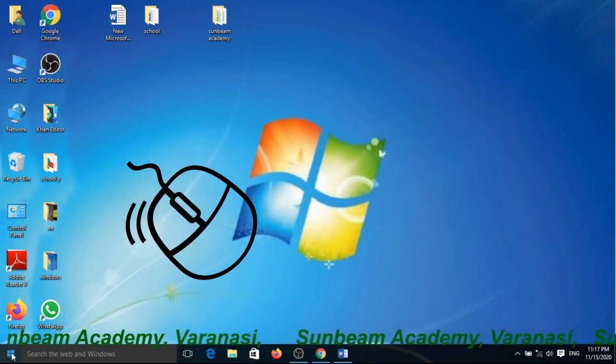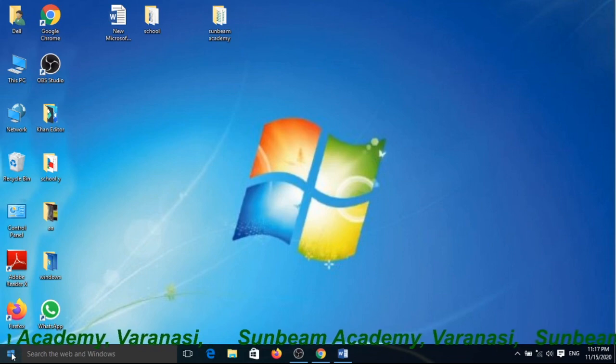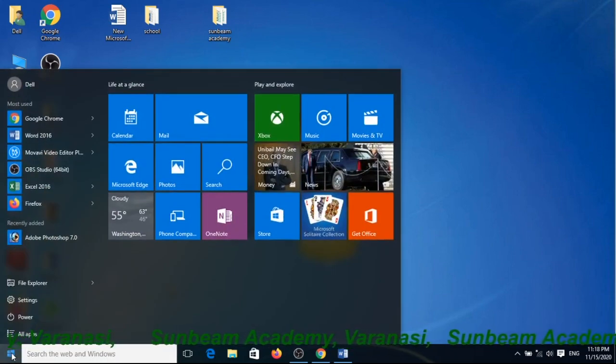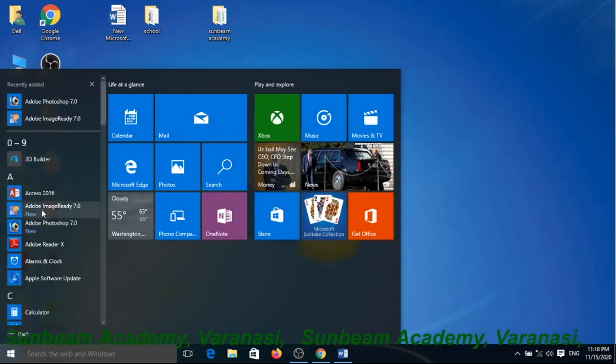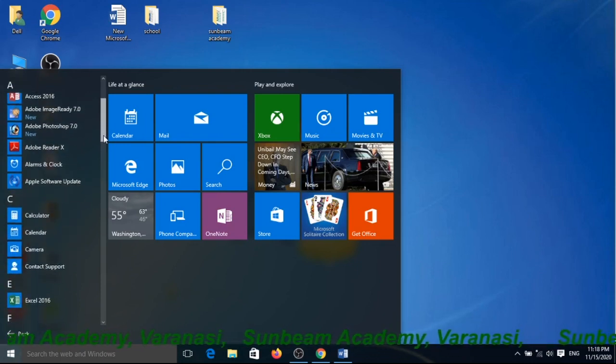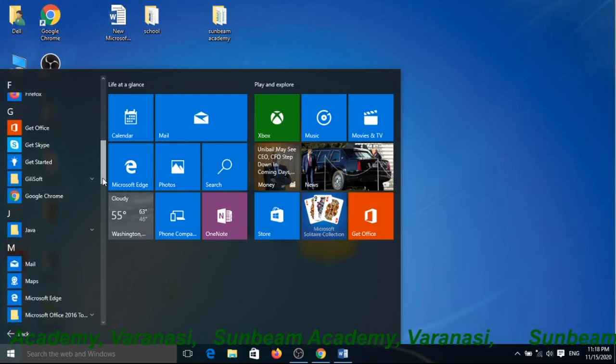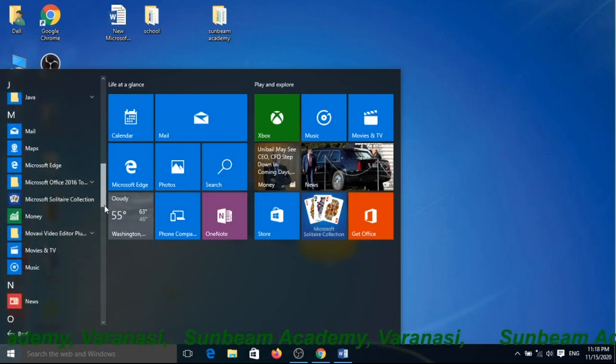When you click the left mouse button, the start menu pops up on the screen. Then after, move the mouse pointer on the all apps or all programs option. Another menu will pop up. Yes, now move the pointer and, through the mouse, scroll down.